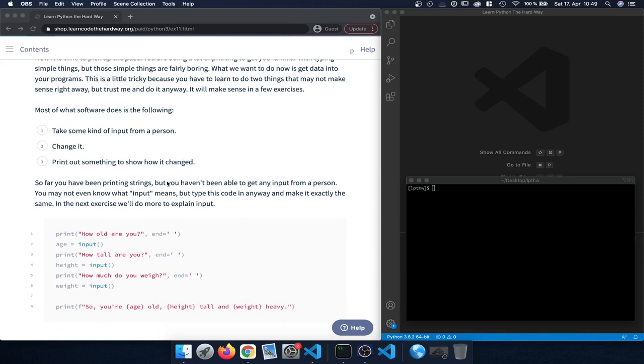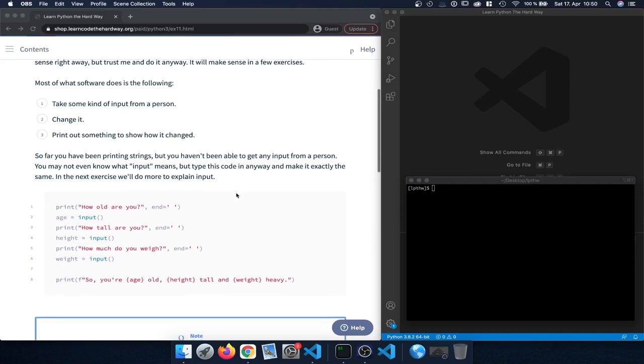In the previous exercises we have been printing out strings, but now we're going to learn something new, and we're going to focus on getting input from a person and then working with that. So let's get started by creating a new Python file.